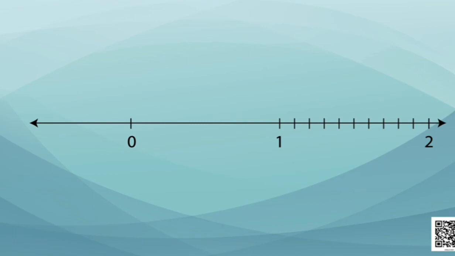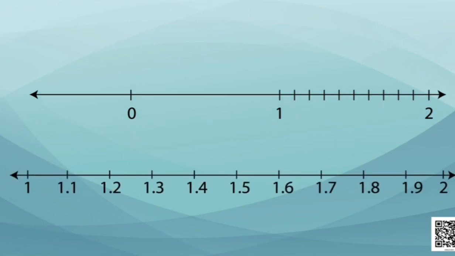Let's look between 1 and 2. We will find that this distance has been divided into 10 equal parts, which can be written as 1.1, 1.2, 1.3, 1.4 and so on. So, can we express rational numbers with the help of these divisions of number line? Yes, we can. Let's see how.